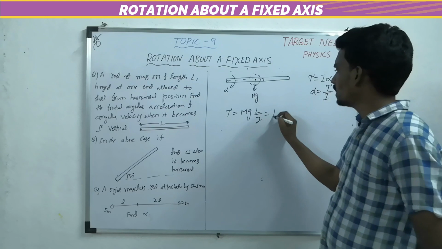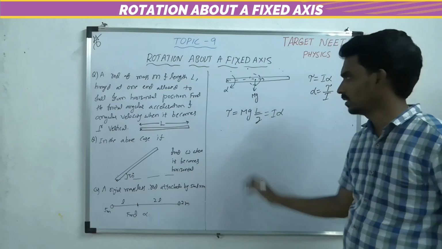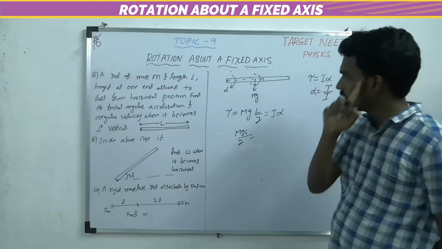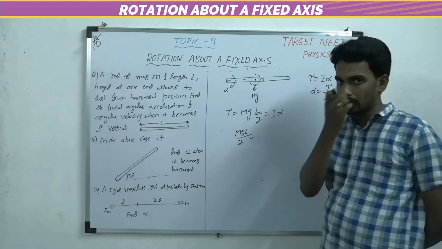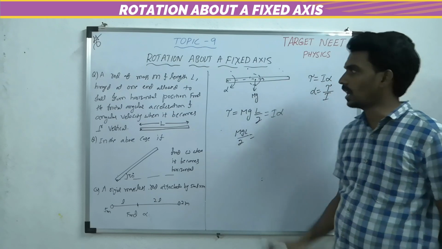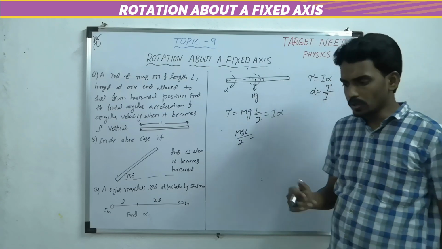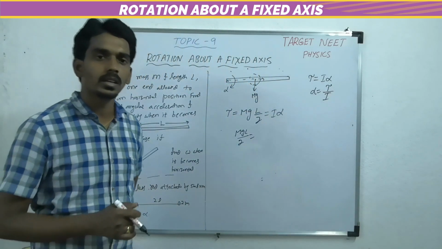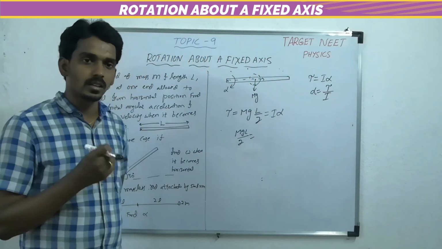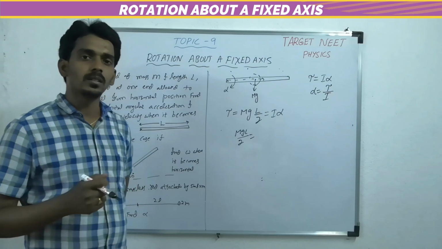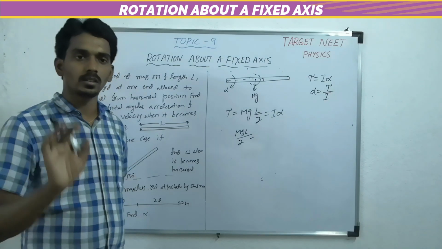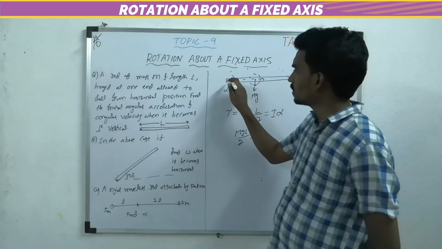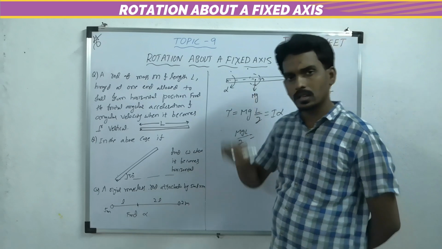Now this torque is nothing but I alpha. So mg L by 2 equals I alpha. What is I? Moment of inertia. But don't just take any formula for moment of inertia. You have to find the moment of inertia of the rotating system about the axis of rotation only. The axis is passing through the edge and perpendicular to the length.